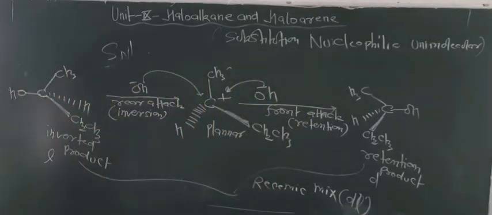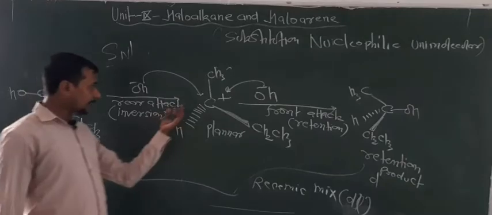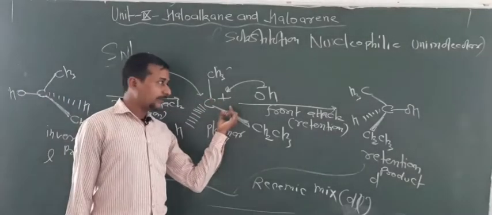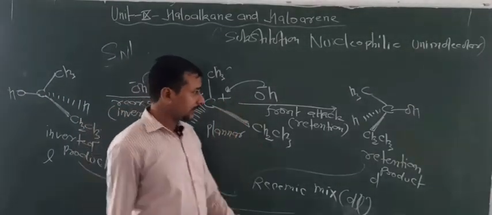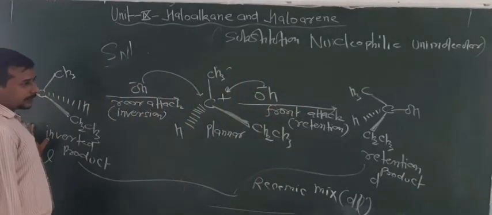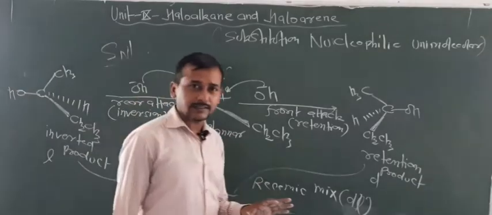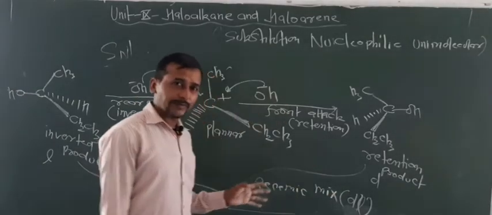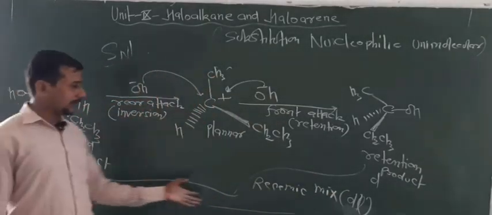So you have to also know that in case of an optically active compound, two types of product may be generated, one retention, one inverted product, and both products are nearly a 50% mixture. So that's why this is known as a racemic mixture.